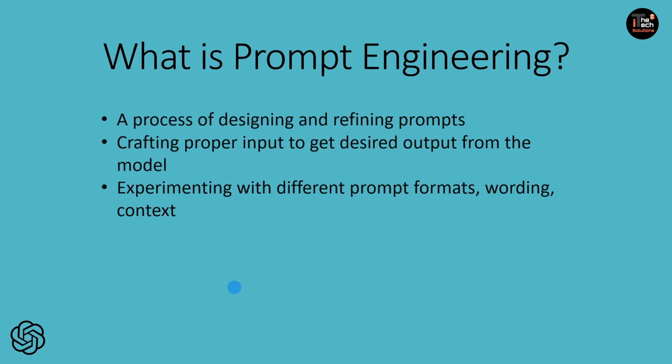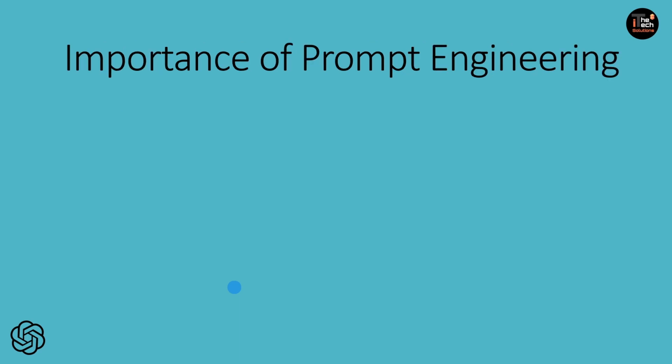Okay, and bias refers to the systematic and unfair distortions or preferences in the data or in the algorithm. Okay, so the results that these kinds of biases produce are generally unjust or discriminatory. So this is all about prompt engineering.